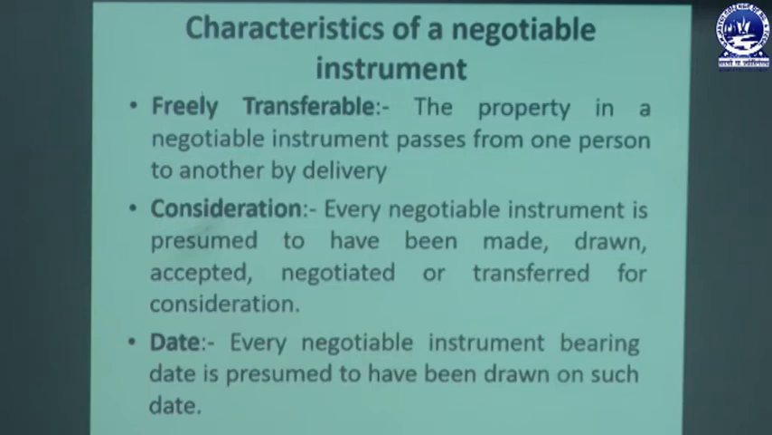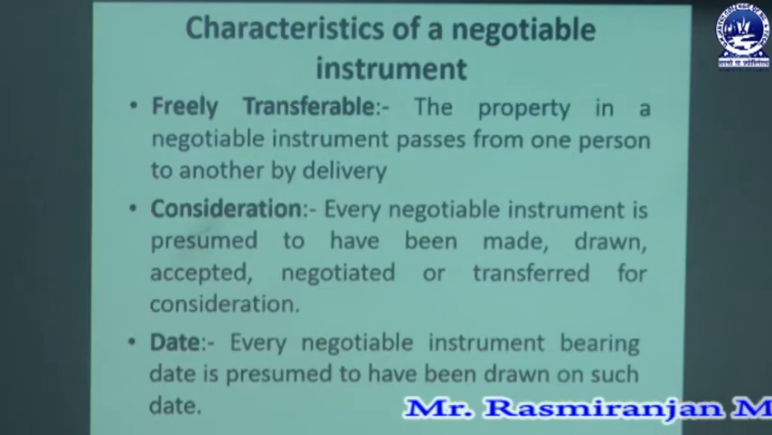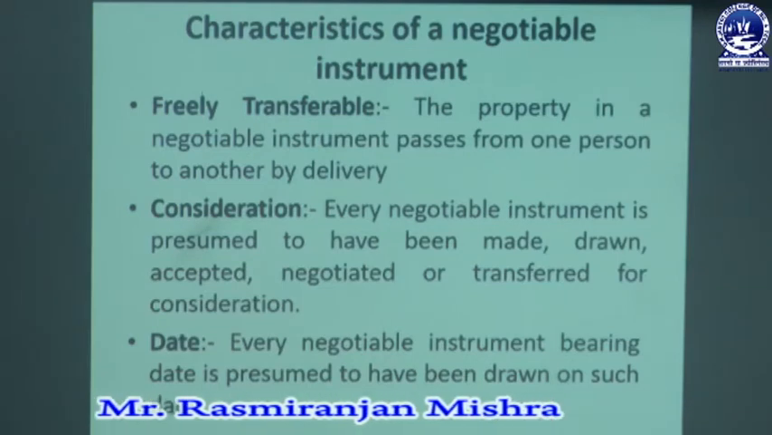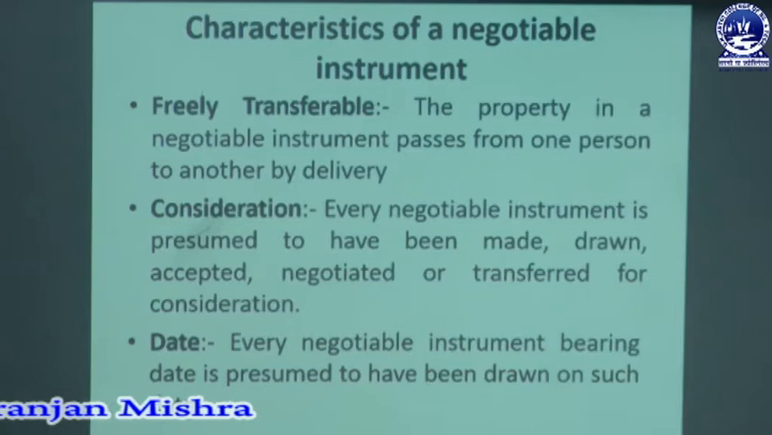The second one is consideration. Every negotiable instrument is presumed to have been made, drawn, accepted, negotiated or transferred for a certain purpose or for some consideration. So consideration we already described: giving something and getting something. So when one transaction is made, it is in terms of money, but that money is not paid directly, it is paid by way of one instrument which is called a negotiable instrument. So that negotiable instrument has been made or drawn or negotiated for a certain purpose or for certain consideration.